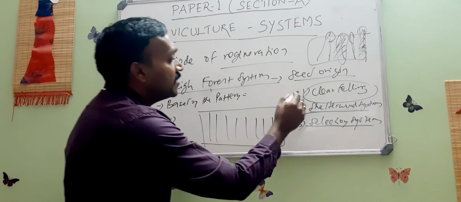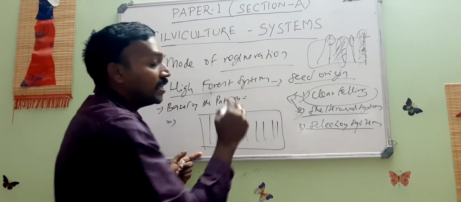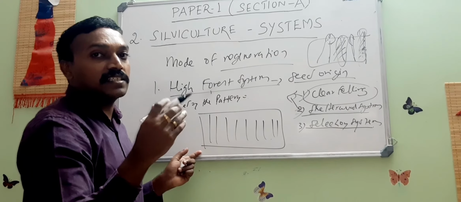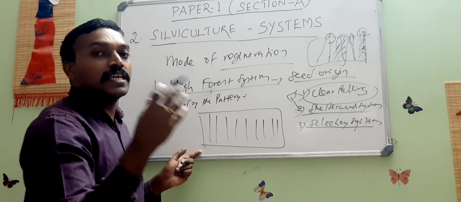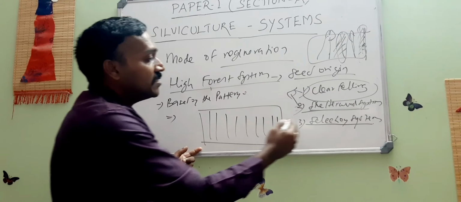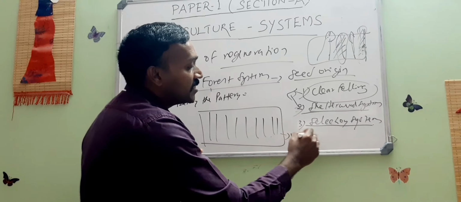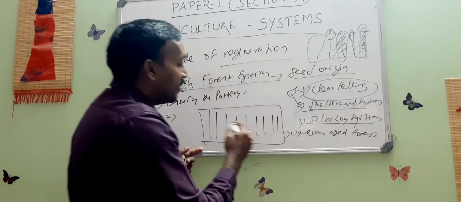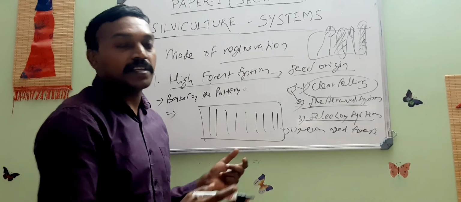That is why these two systems will be creating a forest where the age gradation or age classes will be very, very close. It means more or less the same age of trees will be found in these two systems. Whereas in the selection system, the result will be an uneven-aged forest, because the fellings and regenerations are spread over the entire period.